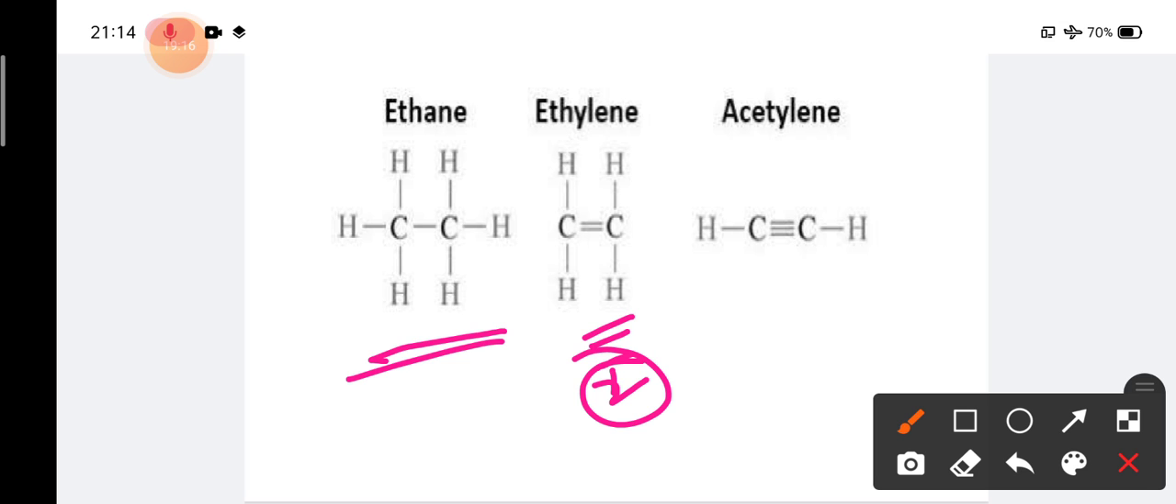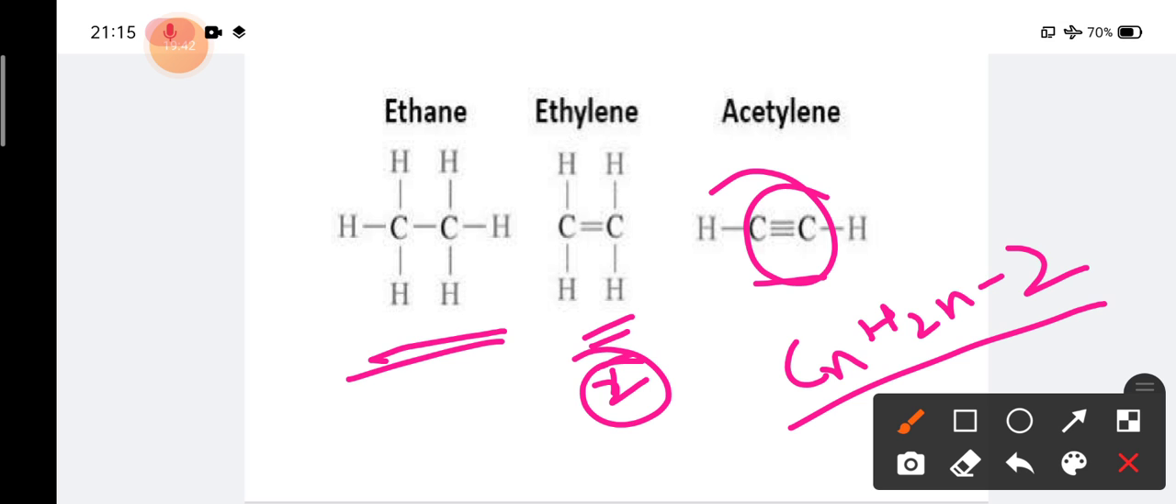And in the case of acetylene, it is called ethyne. The common name is acetylene, which is more famous as well. In this compound, you can see that there is a triple bond, so it is an alkyne, and the name is ethyne. The common name is acetylene. The general formula, as we know, is CnH2n-2.